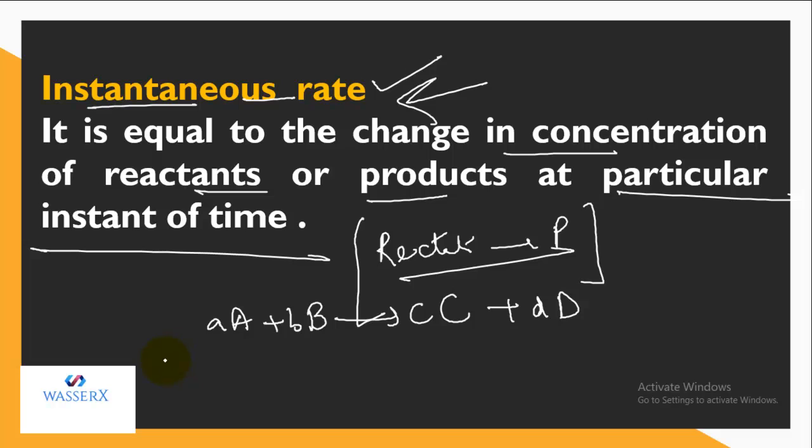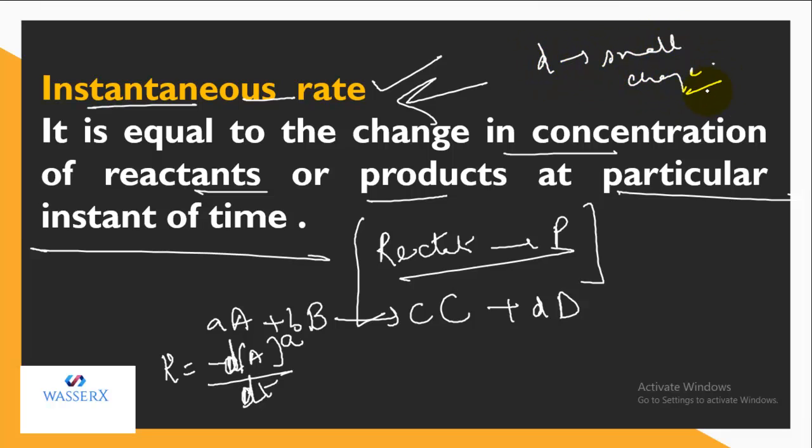The general phenomenon is the same, it only differs in one way, just watch how I'm writing. Rate is equal to minus change in concentration of A with change in time, with the moles also specified. But in this case, the delta is replaced by d. The d specifies a small change, because we know the entire reaction hasn't taken place. So here we are not going to use delta, the total change. We are just going to use d, which means a small change.